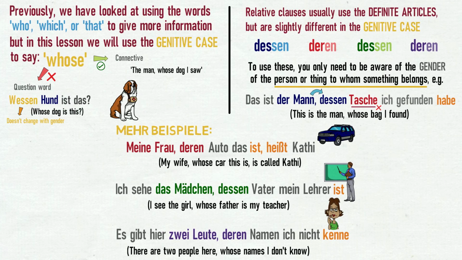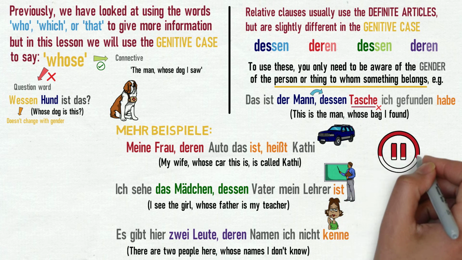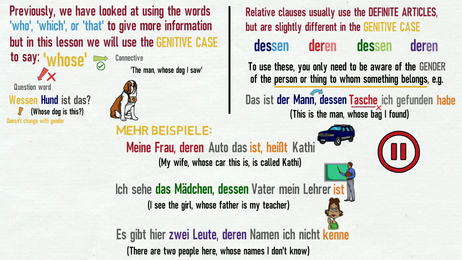And that's all there is to using relative clauses with the genitive case. It's a good idea to pause the video now to remind yourself of how to use the words dessen, deren, dessen and deren to use the word whose, as well as the fact that the person who owns the thing decides the gender, not the thing itself.